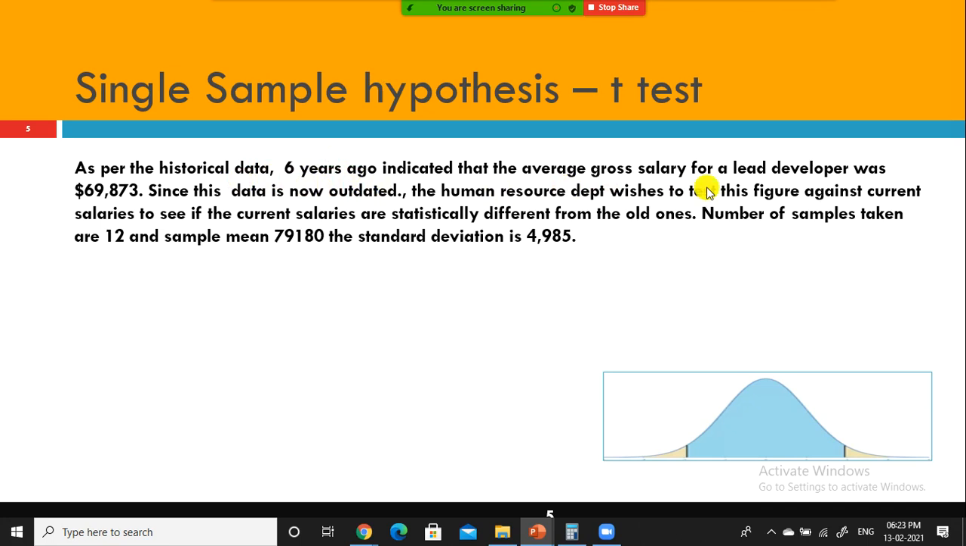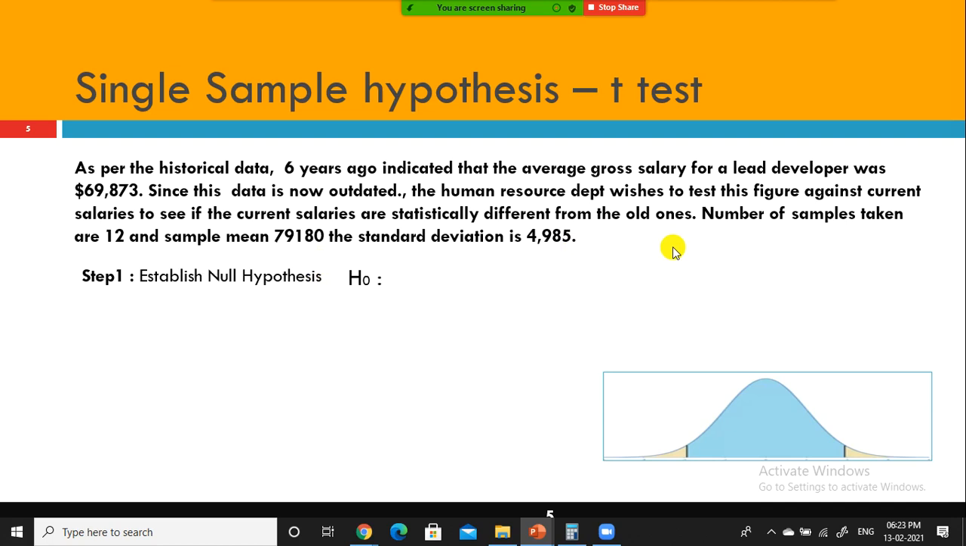6 years ago, the average gross salary for a lead developer was 69,873. Since this data is now outdated, the HR person wishes to test this figure against current salaries to see if the current salaries are statistically different from the old ones. The number of samples taken is 12. The sample mean and sample standard deviation are already given, so you don't have to compute them manually.